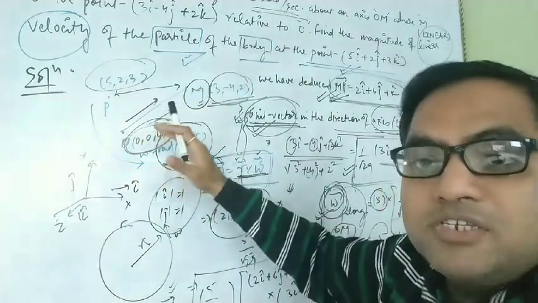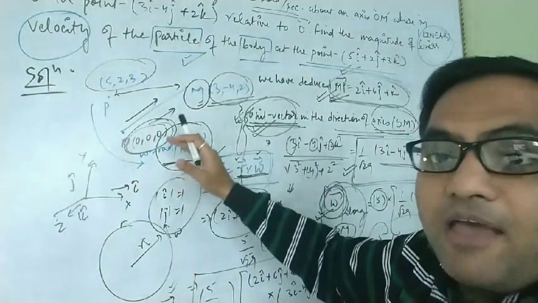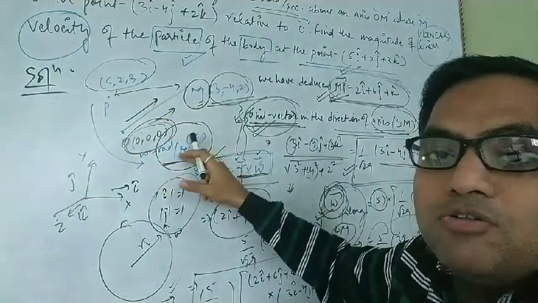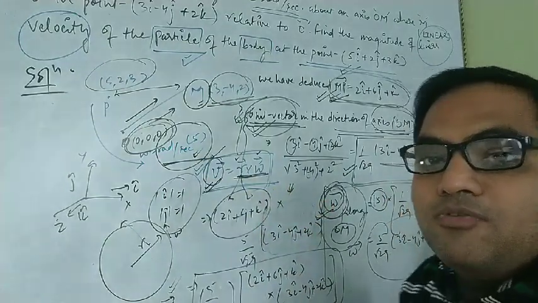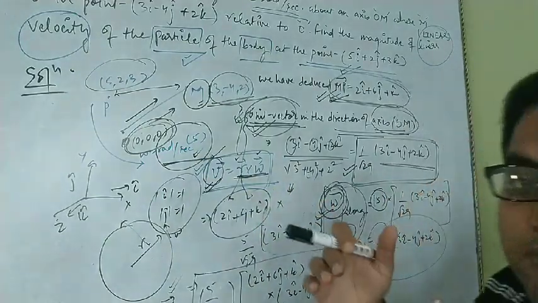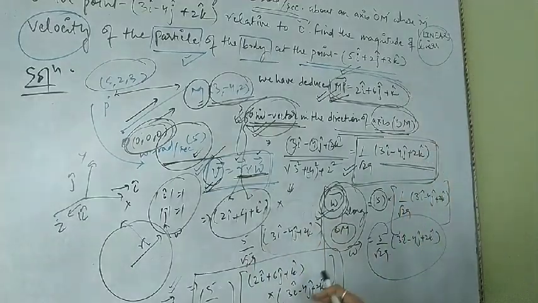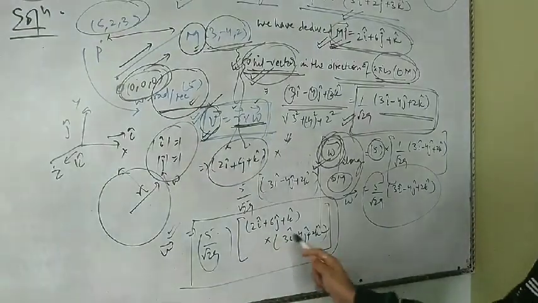If he or she has the potential to think of the fact that angular velocity has been computed along this axis, because this particle is rotating along this axis only. This is the sole purpose of this question. This is the main thing why this question has been asked in the NEET examination. Now, the very simple thing is that we just have to compute the cross